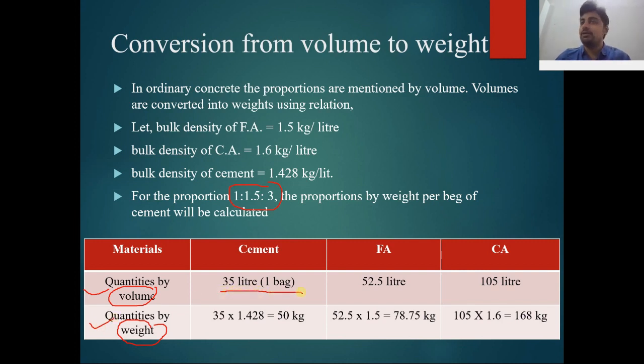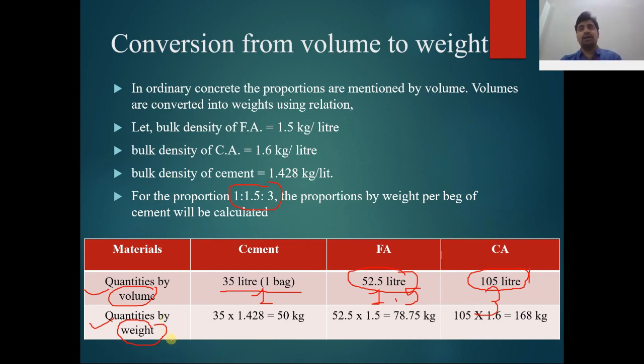The volume of one bag of cement, we know, is 35 liters. So for 1:1.5:3, 35 into 1.5 gives 52.5, and 35 into 3 gives 105 liters. Clear? So we have 35 liters of cement, 52.5 liters of fine aggregate and 105 liters of coarse aggregate.